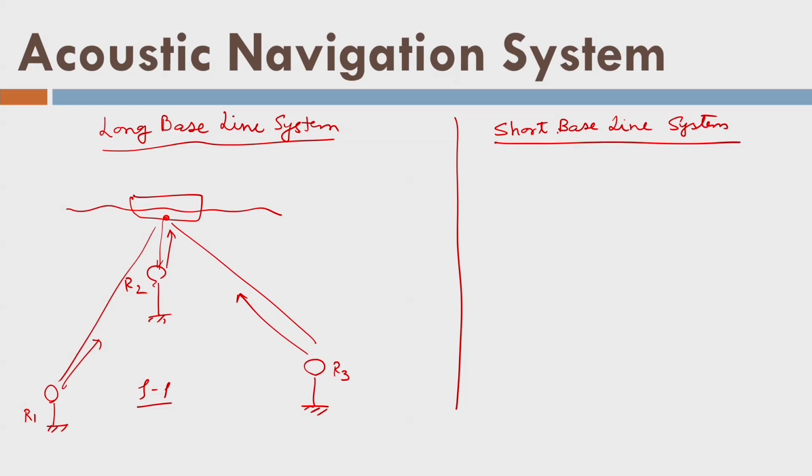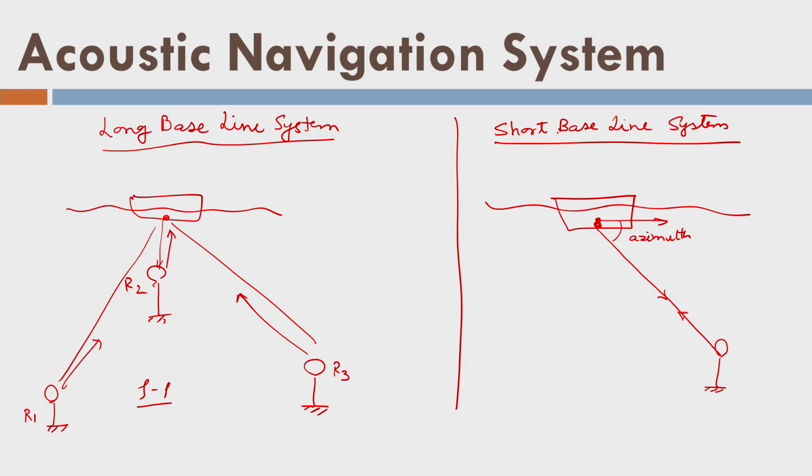In the case of the short baseline system, when we send the pulse, the azimuth of the pulse is known. So there is a moving direction here, there is a reflecting surface, so it will reflect back the energy. Based on this range and this azimuth angle, we try to find out the location x, y at a given time stamp, and that is called the short baseline system.